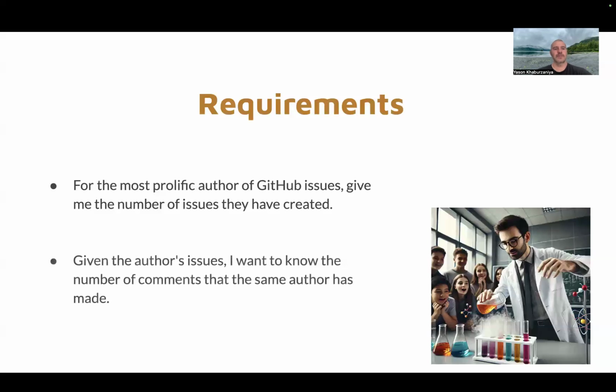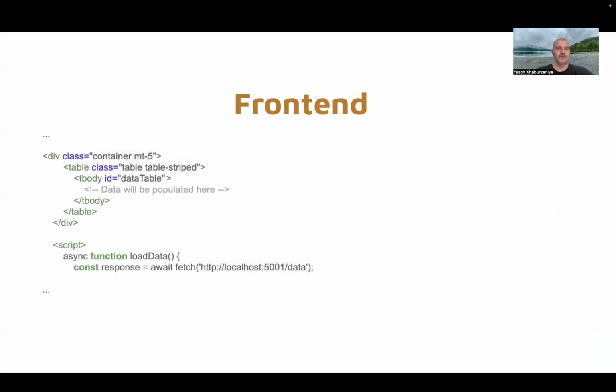So our original requirements are: for the most prolific author of GitHub issues, give me the number of issues they have created. Given the author's issues, I want to know the number of comments that the same author has made. So it looks like we're looking for some engagement level statistics about that prolific author. Our front end is just going to be a little table that's going to get the data from our data endpoint. And it's going to look like that.